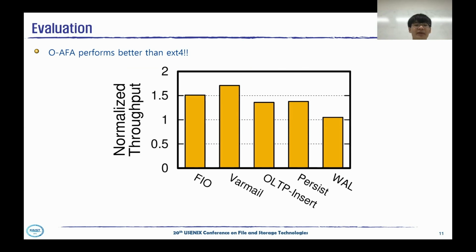O-AFA performs better than ext4 by 51% at FIO and 71% better at BAML.